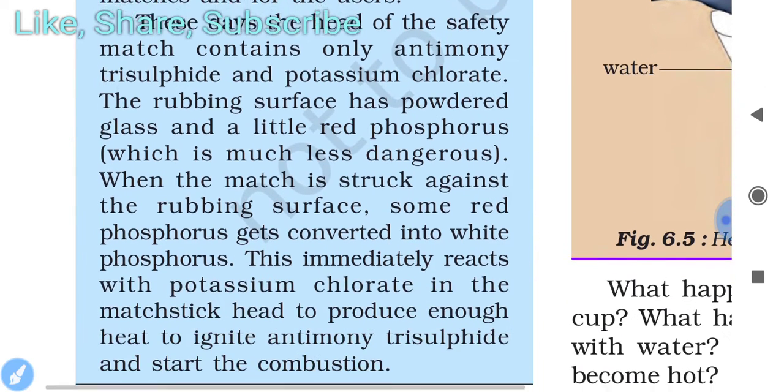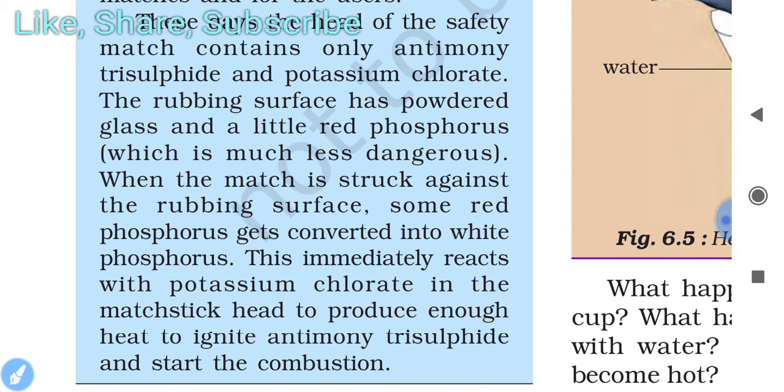The rubbing surface has powdered glass and a little red phosphorus, which is much less dangerous. When the match is struck against the rubbing surface, some red phosphorus gets converted into white phosphorus. This immediately reacts with potassium chlorate in the matchstick head to produce enough heat to ignite antimony trisulfide and start the combustion.